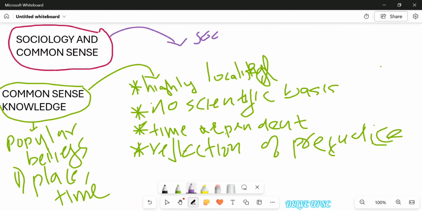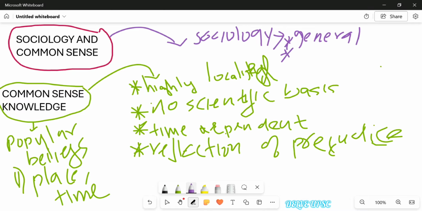So how is sociology different? Is sociological knowledge localized? We cannot claim universality for sociology either. Yes, there is no universality. Compared to common sense knowledge, sociology is far more general. Sociological knowledge, perspective and insight are far more general. It's not universal, but still far more general. Then what else? Sociology has a scientific basis.